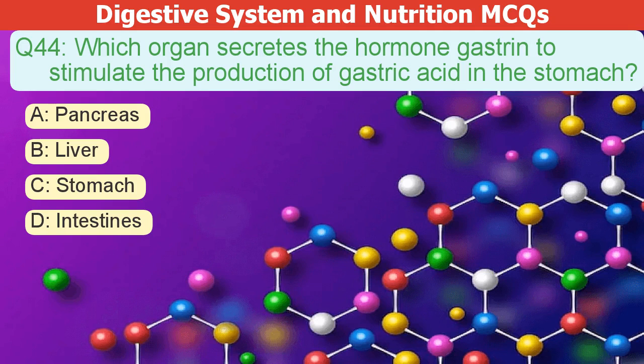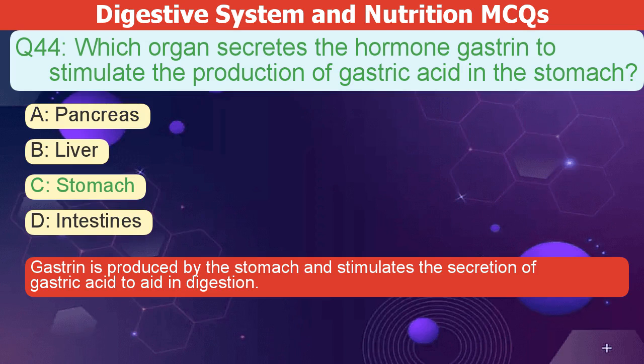Which organ secretes the hormone gastrin to stimulate the production of gastric acid in the stomach? A. Pancreas. B. Liver. C. Stomach. D. Intestines. The correct answer is C. Gastrin is produced by the stomach and stimulates the secretion of gastric acid to aid in digestion.